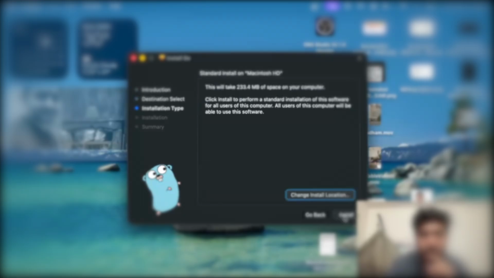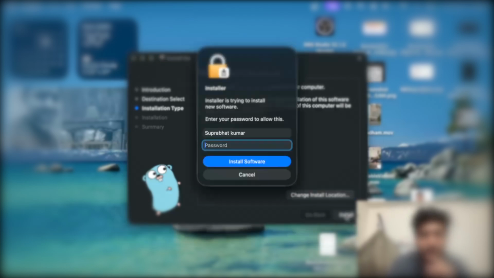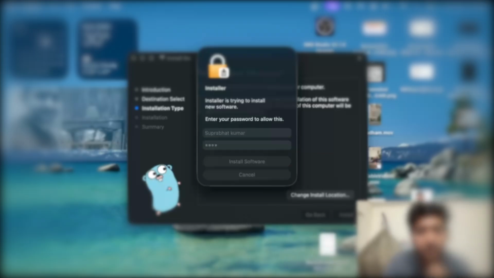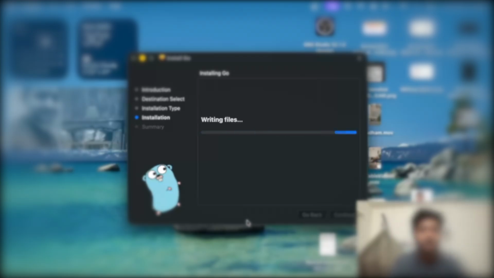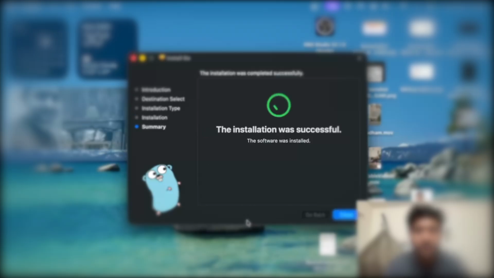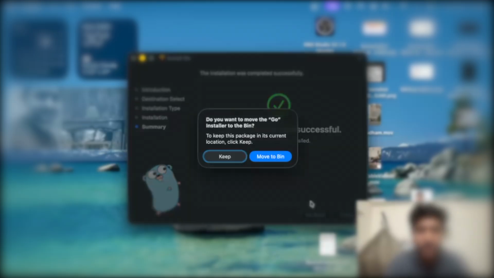Yes, continue. Let's install. Okay, I think it's asking for a password. And this is getting installed. Hit install, and we'll be closing it.